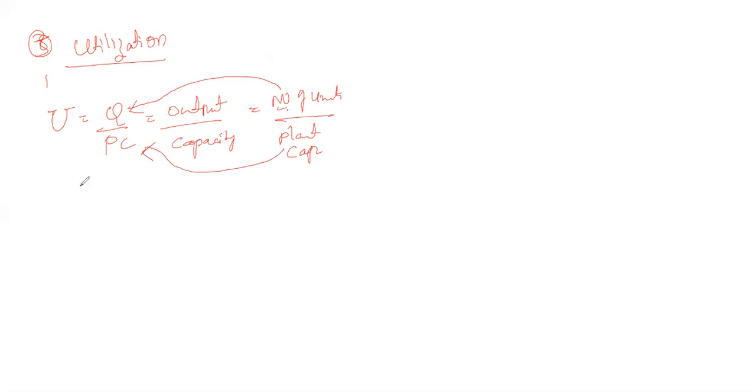So for utilization, the formula is U is equal to the total number of units produced in that particular industry and plant divided by the plant capacity. It shows how far you are utilizing all the resources available in the plant. So this is calculated by using the formula U is equal to Q by PC.